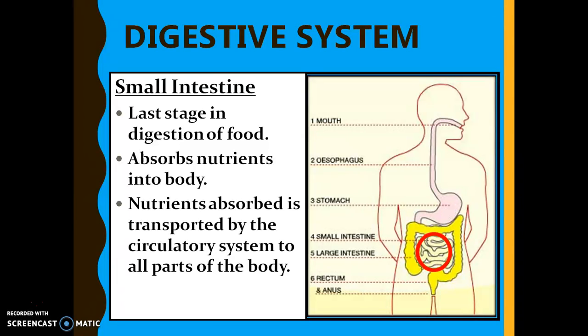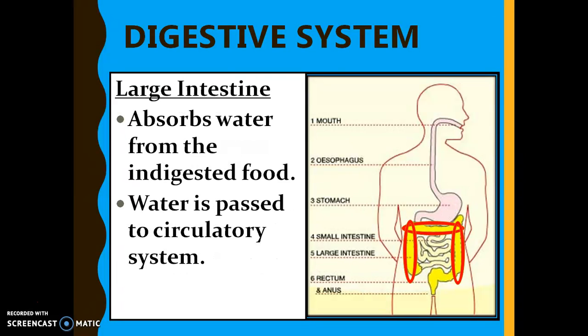Once the food has passed the stomach, it will go into the small intestine. The small intestine is the place where nutrients are absorbed into our body, and the nutrients are transported by the circulatory system to all parts of our body. Once all the nutrients have been absorbed by the small intestine, the food will be channeled to the large intestine. The large intestine will absorb water from the undigested food, and the water is passed to the circulatory system.